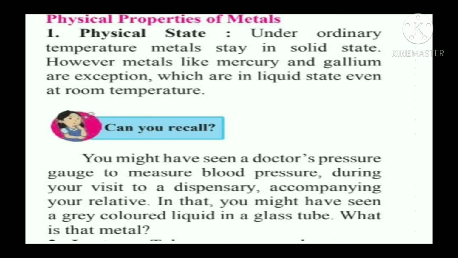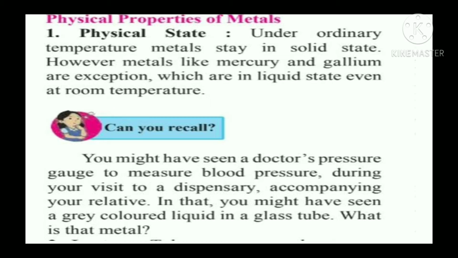That is, children, around you, if you will observe, without applying any heat, all the metals would be in solid state. Generally, metals are in solid state. But some exceptions are there, like mercury and gallium are in liquid state.